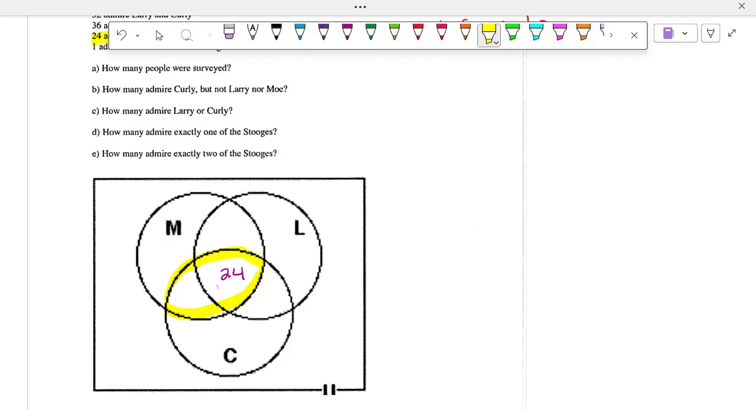It's saying that 36 people total like Mo and Curly. That includes the people that also like Larry as well as Mo and Curly. What I highlighted right here shows all the people that like Mo and Curly. So we have to take 36 and subtract 24 from it, and that'll give us the 12.